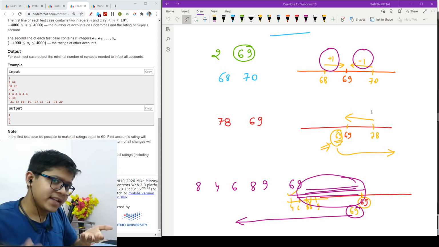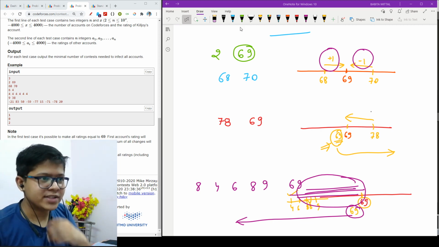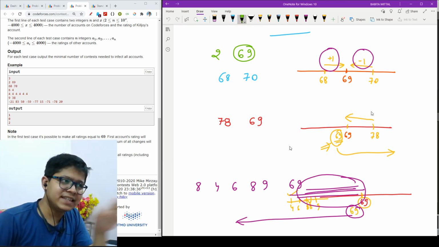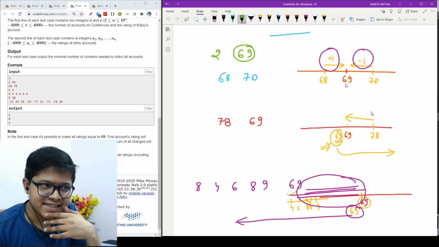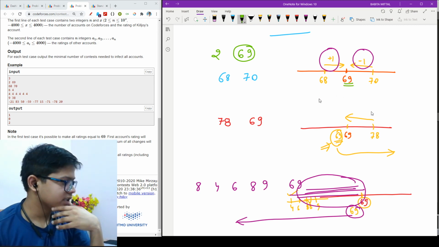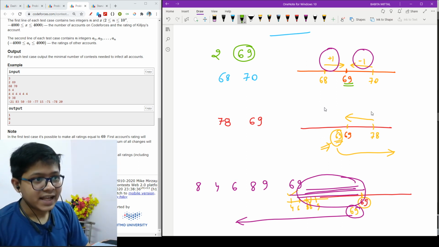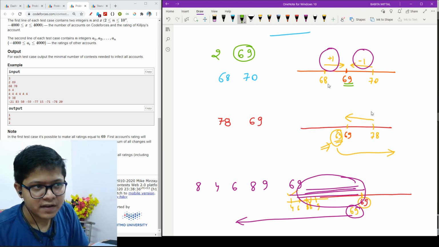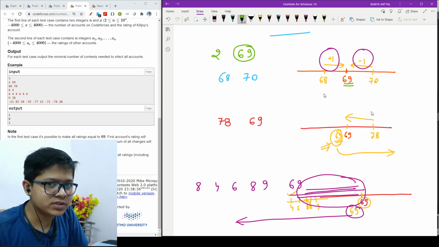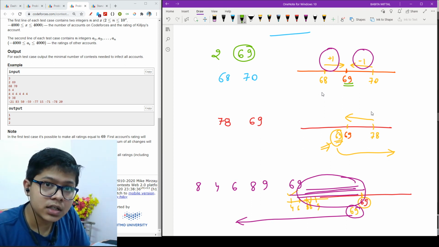Then the two rankings are 68 and 70. If I plot this on a number line, 69 is the infected ranking and the rankings are 68 and 70. We need to bring those rankings to the 69 place.